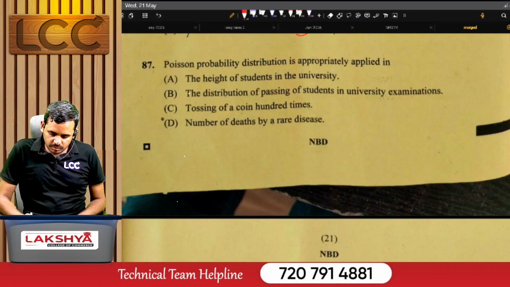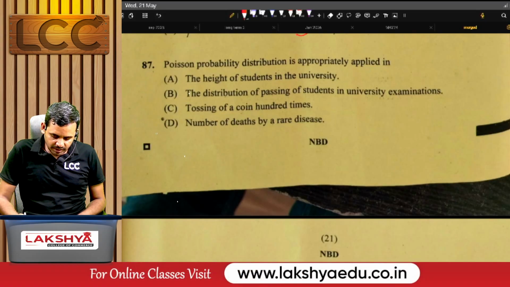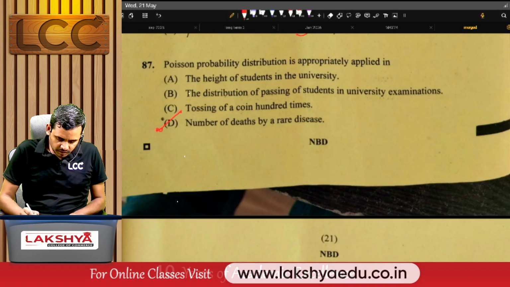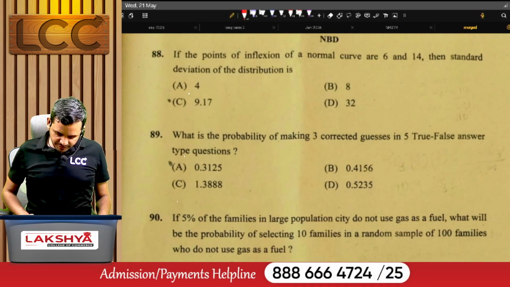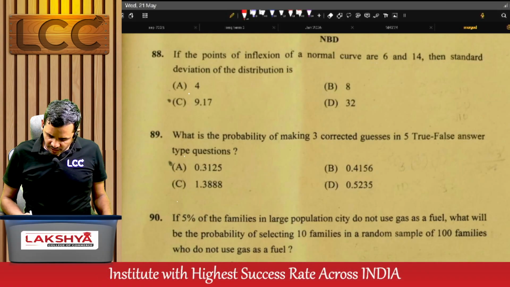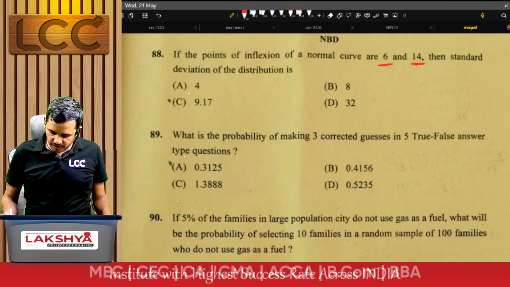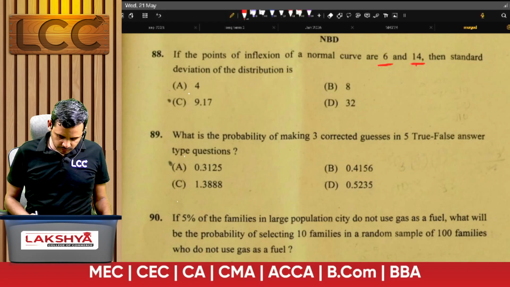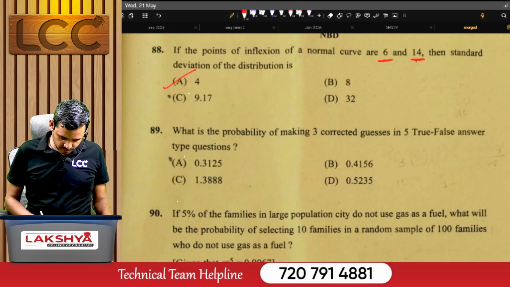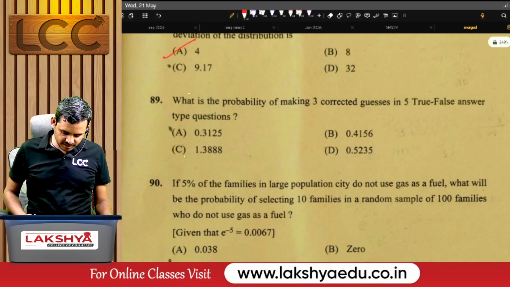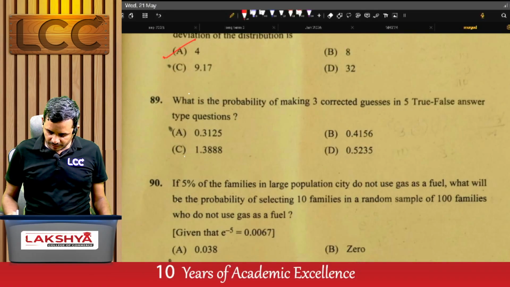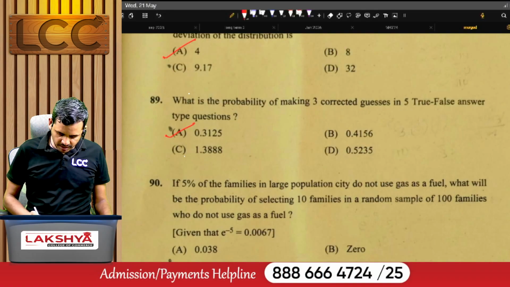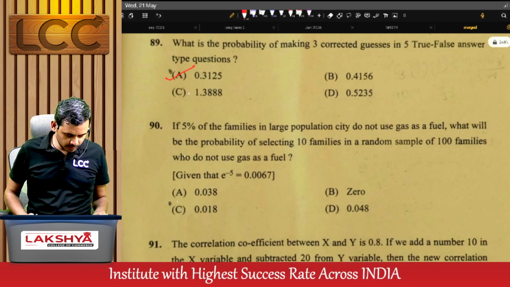The Poisson probability distribution is approximately applied for this one. The right answer is D. Next, problem number 88. If the points of inflection of a normal curve are 6 and 14, the standard deviation of the Poisson distribution is 4. Right answer is A. What is the probability of making 3 correct guesses in 5 true or false type questions? The right answer is A, 0.3125.